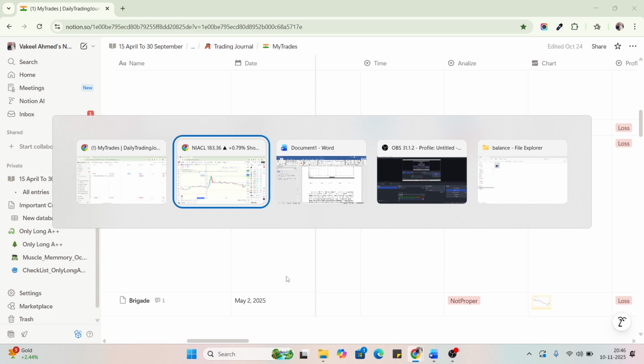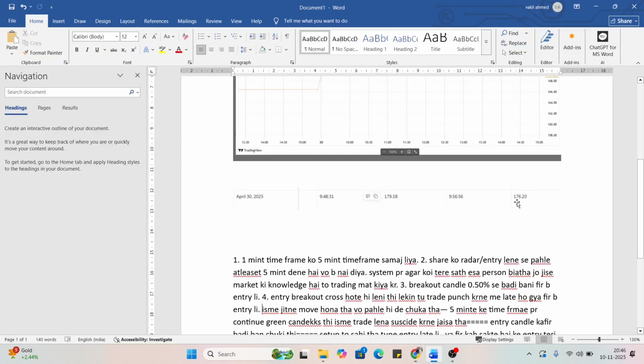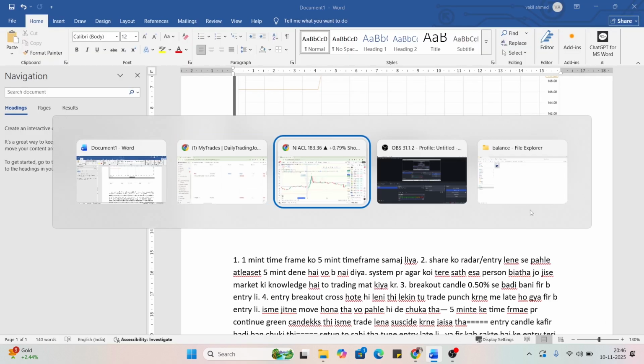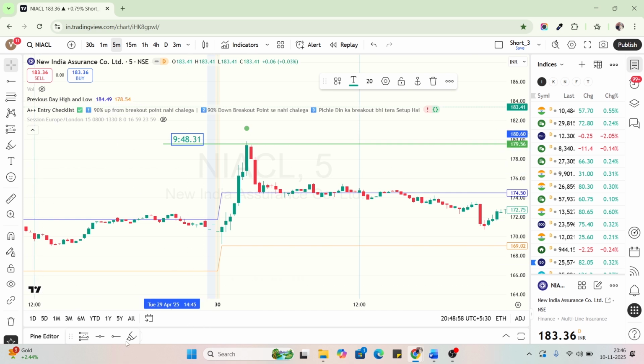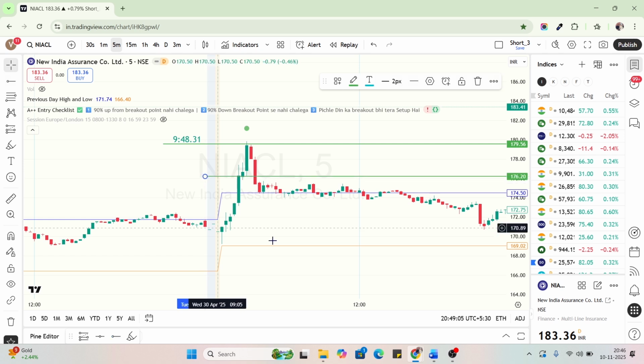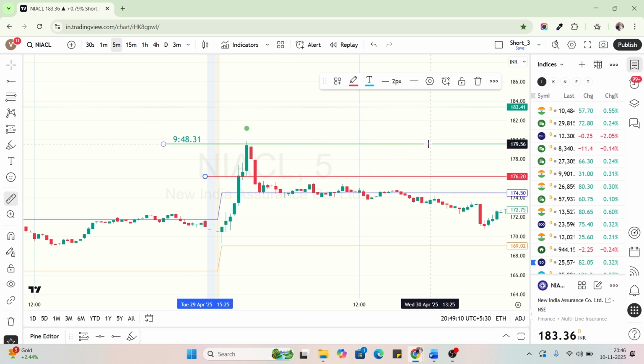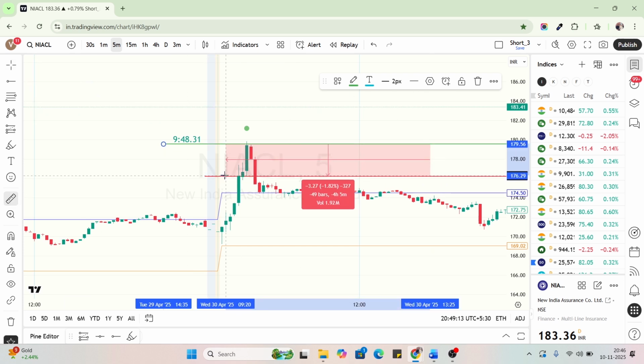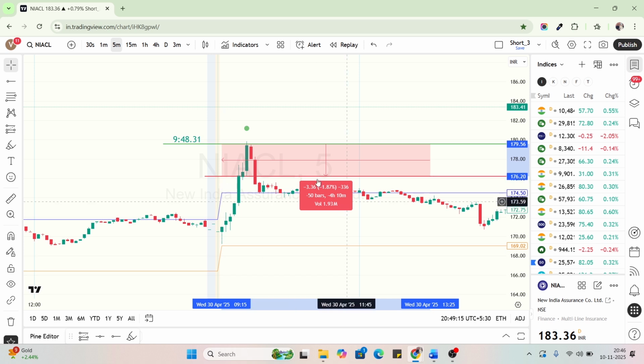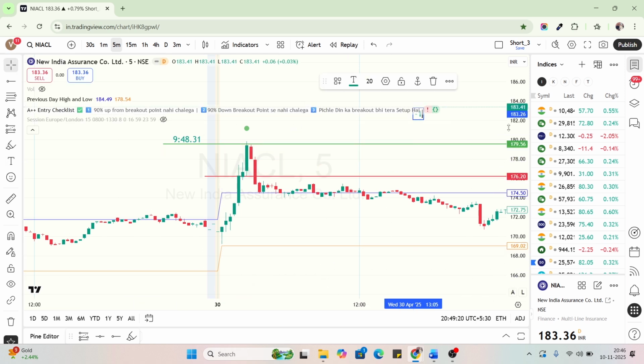And let me also mention my exit price, my SL price, that was 176.20. Yeah, that was my exit price. Let me count the percentage I have lost in this trade. Oh my god, minus 1.87%. That is huge.